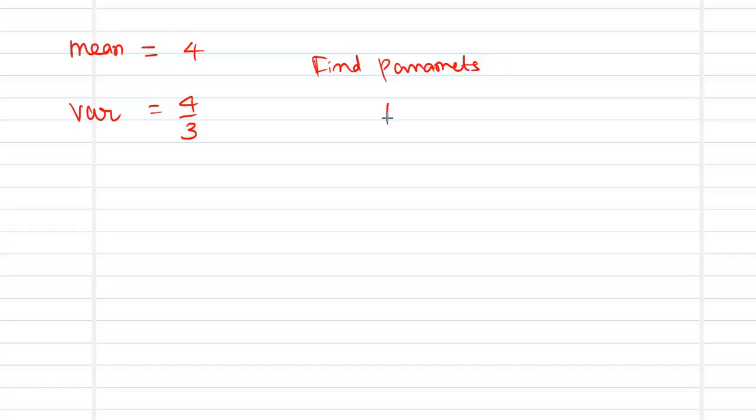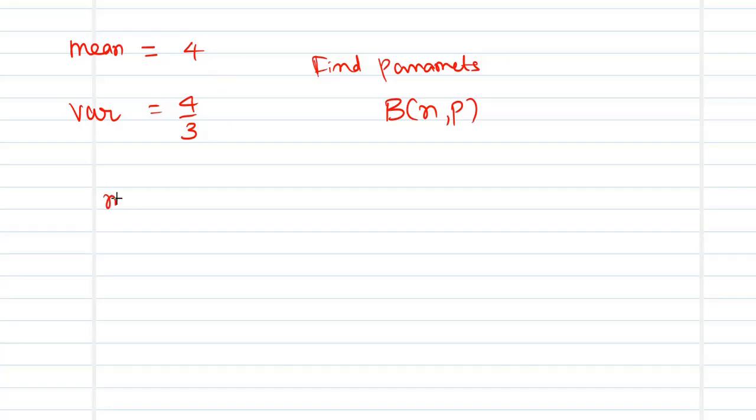Say suppose the mean of a binomial distribution is equal to 4 and the variance is equal to 4 by 3. Find the parameters of the binomial distribution. So what are the parameters of the binomial distribution? They are my n and p. How can I estimate this n and p from these two given data?